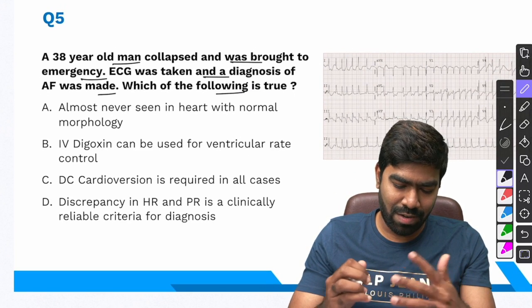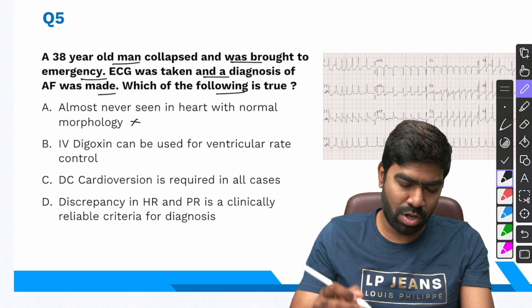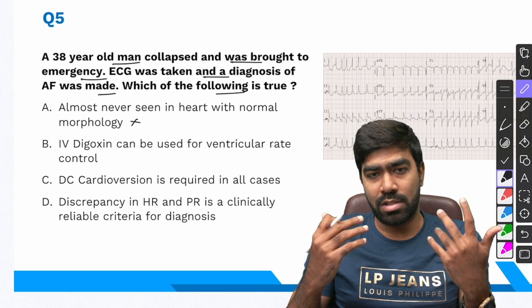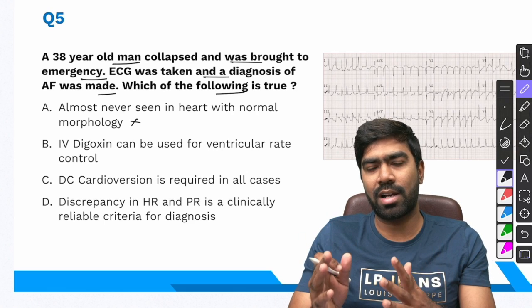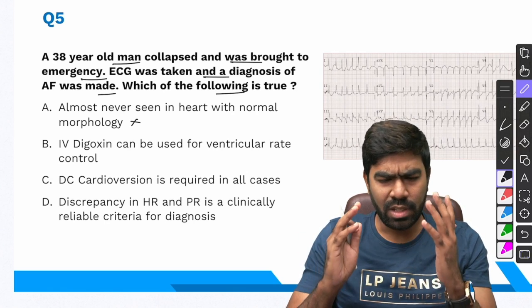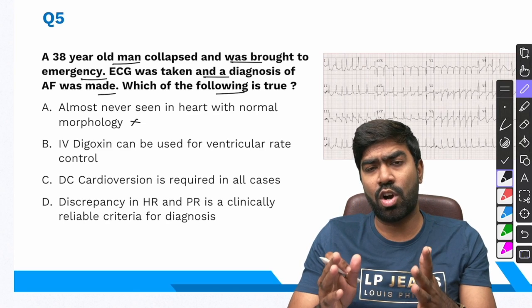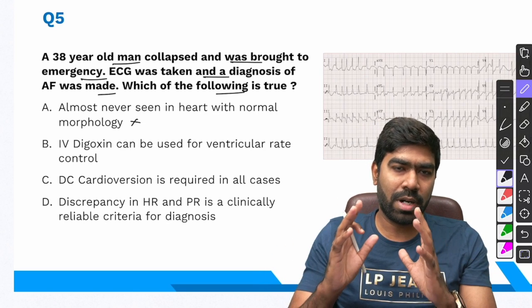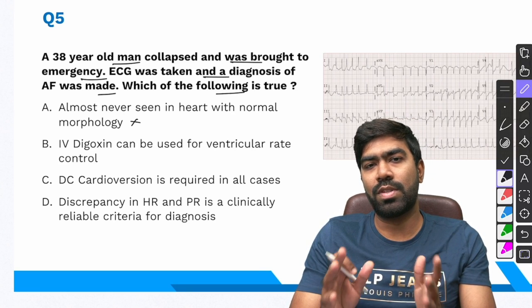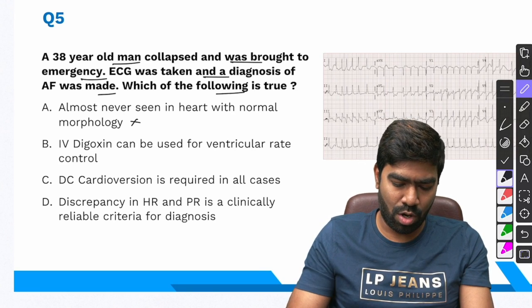Option A states almost never seen in heart with normal morphology is a wrong statement, because depending on the study you are going through, 15 to 35% of atrial fibrillation can occur in a morphologically normal heart. Yes, even though AF is very common in a structurally abnormal heart, especially in case of heart failure or left atrial enlargement, but it can be seen in patients with morphologically normal heart as well. So that's a wrong statement.